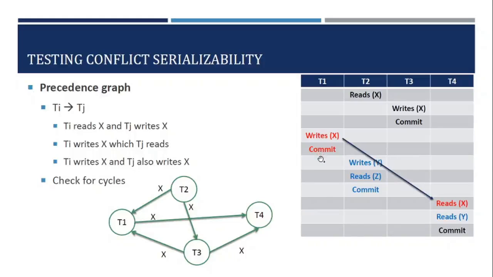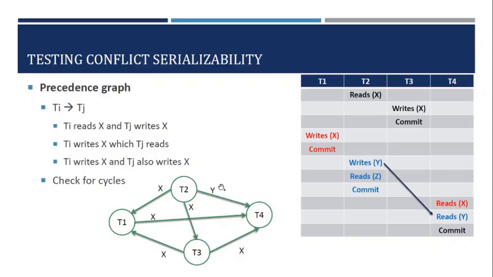So now we have completed up to T1, up to this operation. Now come to T2. So T2 writes database item Y and that is being read by T4. So we create an edge from T2 to T4 and it has been labeled as Y.